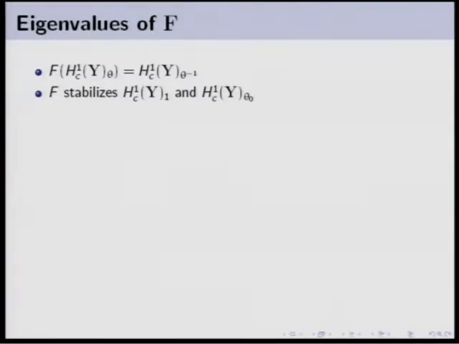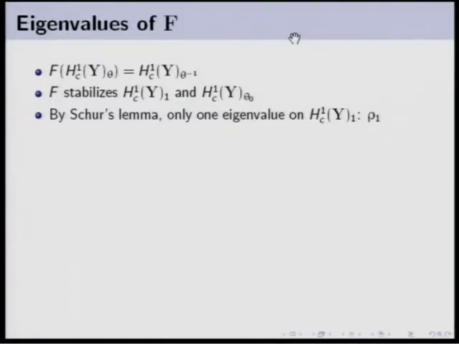And by Schur's lemma, since the action commutes with the action of SL2, and since this guy is an irreducible module, this is the Steinberg module, by Schur's lemma, there is only one eigenvalue of the Frobenius on this part. And well, but this part, the one isotypic component, this is also the same thing as the invariant under the action of mu Q plus 1. And I recall from yesterday's lecture that to compute the invariant under a finite group, we need to compute the quotient. So we take the quotient of X by mu Q plus 1. And yesterday, we proved that it is the projective line without its rational points.